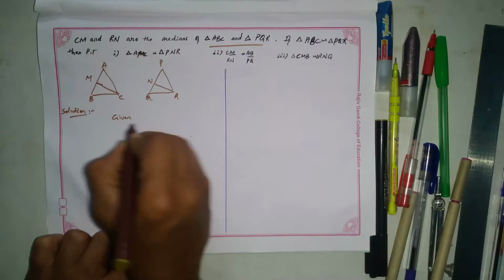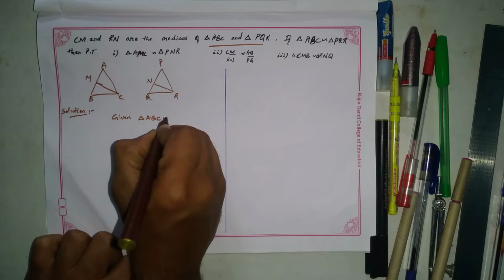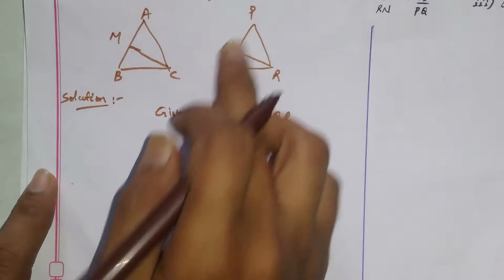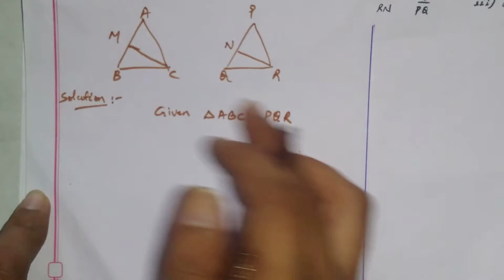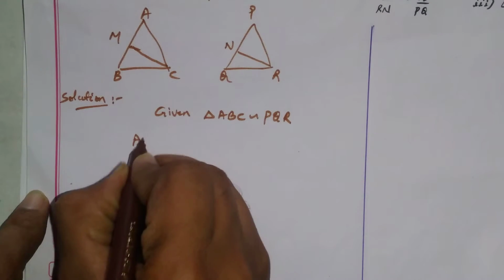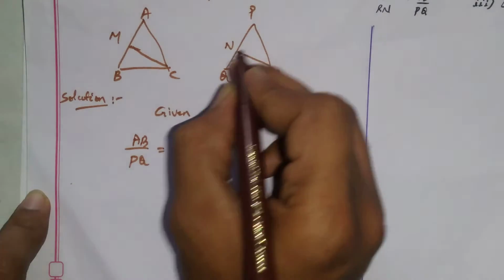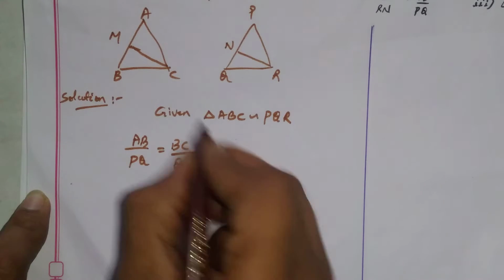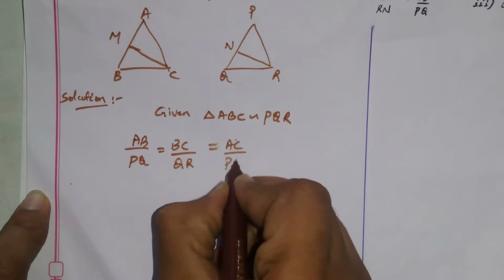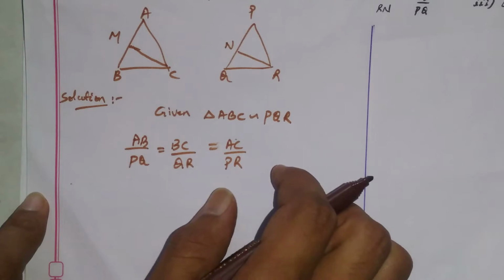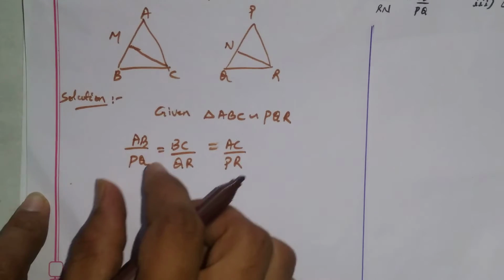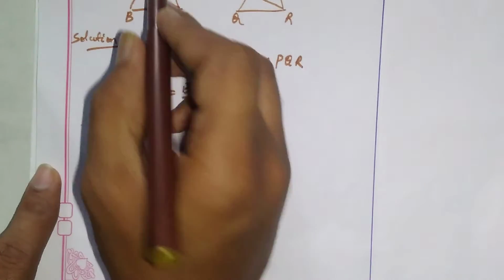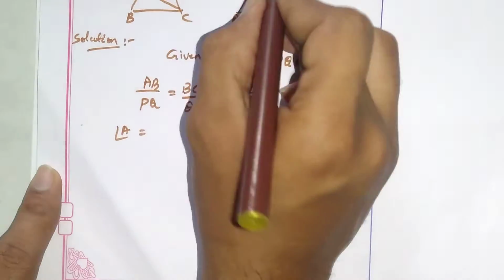So we have the similarity criterion that AB divided by PQ is equal to BC by QR is equal to AC by PR. This is the similarity criterion condition. If triangle ABC is similar to triangle PQR, then AB by PQ is equal to BC by QR is equal to AC by PR. Next we have angle A is equal to angle P.